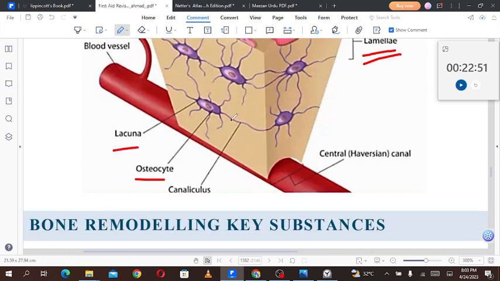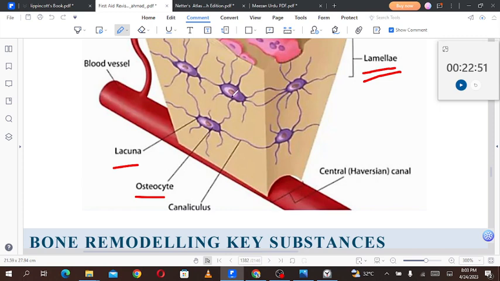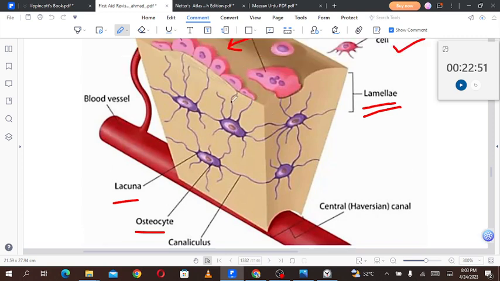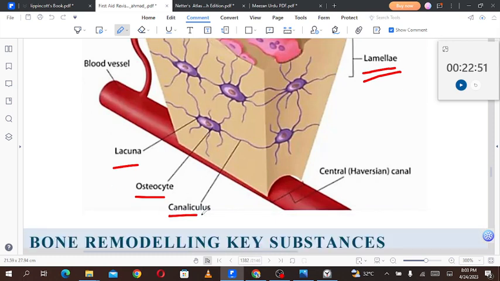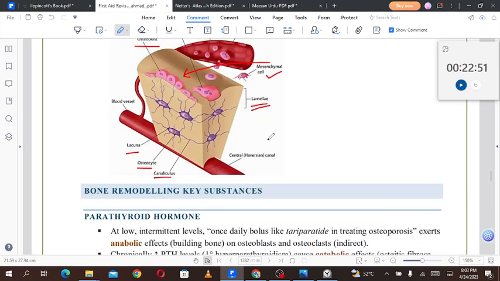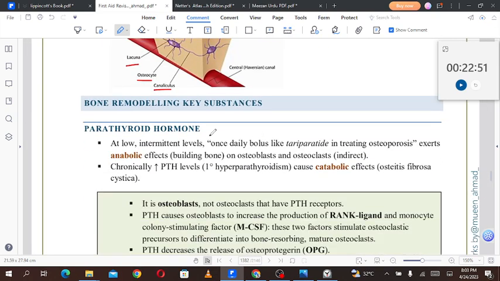These are lacunae. Lacunae are basically the cavitations present inside the bone, and these are very small lacunae. In the lacunae we have structures like the osteocytes. Osteocytes have projections going in all directions, communicating with the surface as well as with each other. And then we have the canaliculi, the bony canals through which the osteocyte projections are connected to each other.